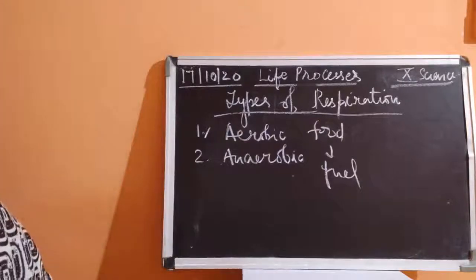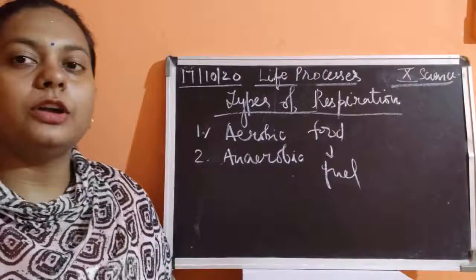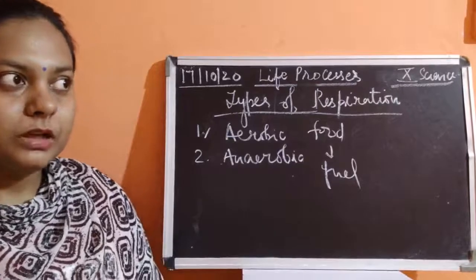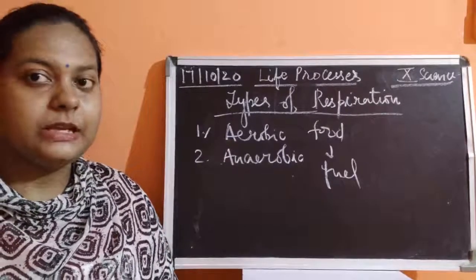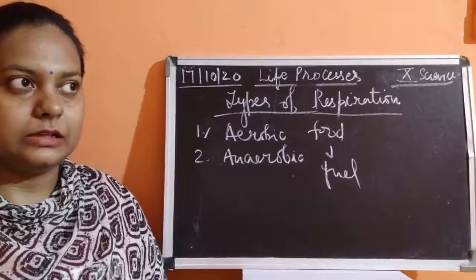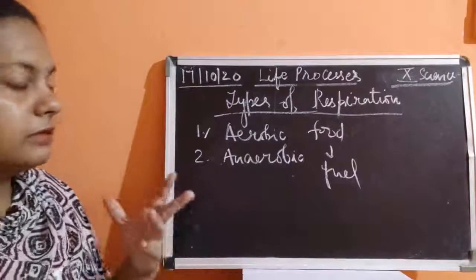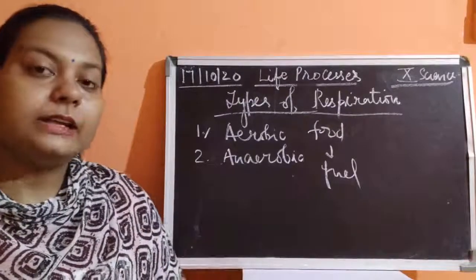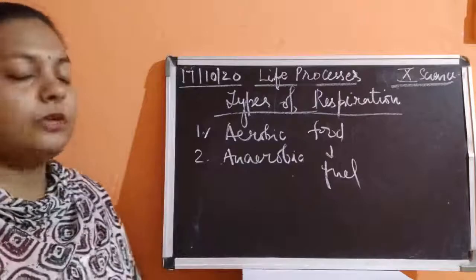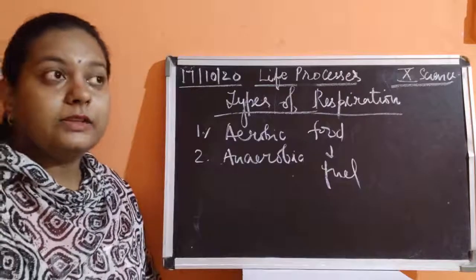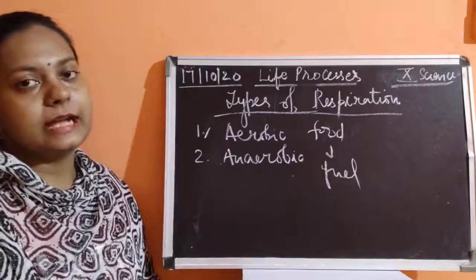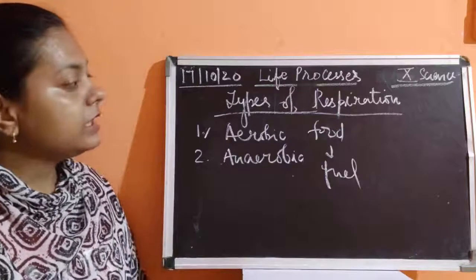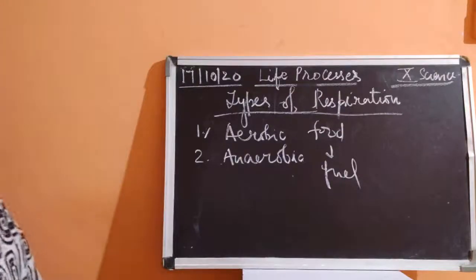Whenever food is breaking down, it is not going to use up all the energy generated. Some of the energy is going to be stored in the mitochondria. Even the synthesis is taking place inside the mitochondria. So with this we have completed aerobic respiration.